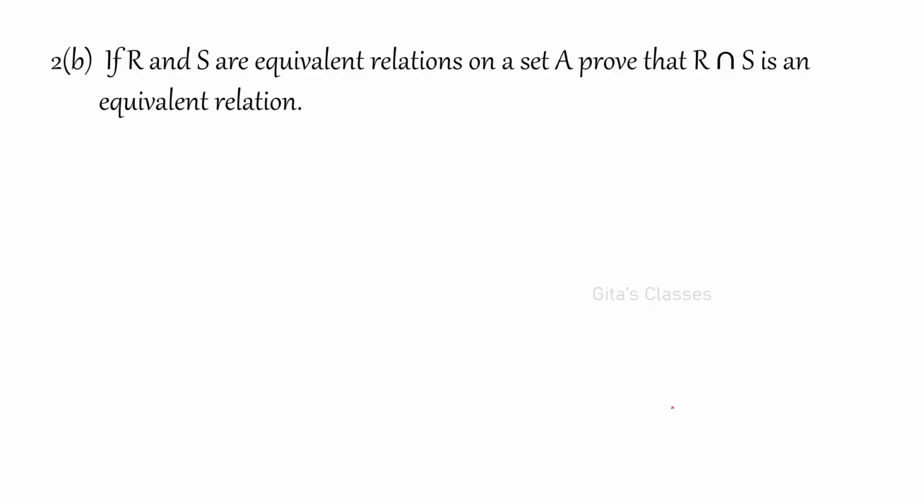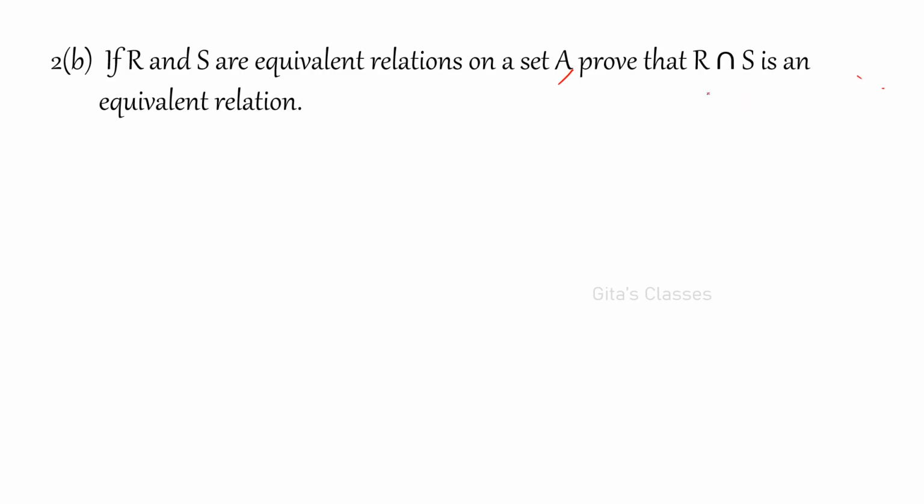Each question carries 5 marks here. 2a, 2b, 2c are there. So if R and S are equivalence relations on a set A, prove that R intersection S is an equivalence relation. So we have to satisfy 3 conditions. Equivalence relation means what? First it should be reflexive.